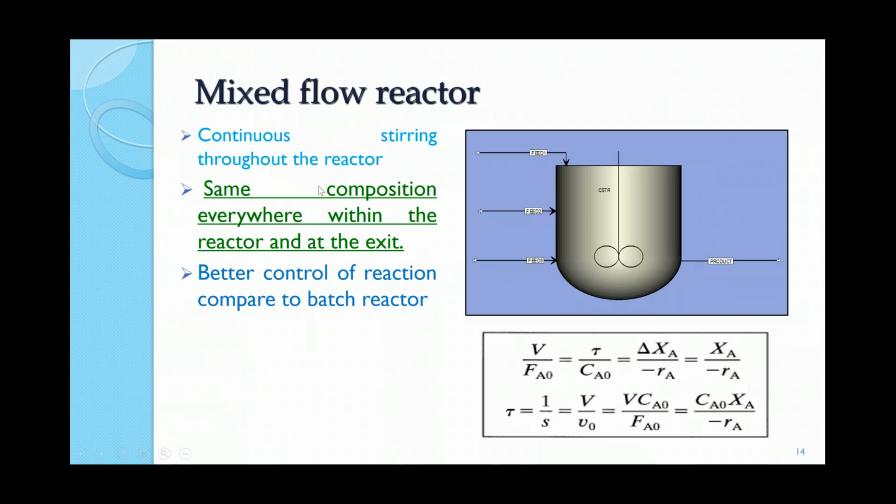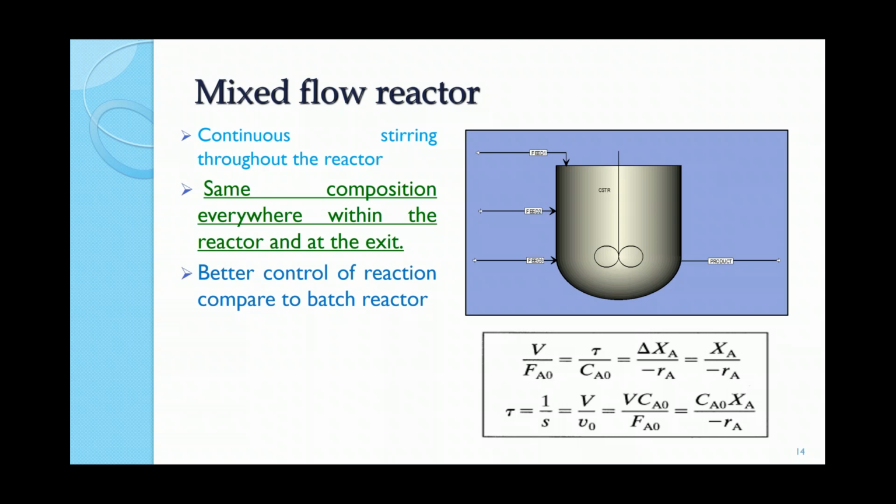Mixed flow reactor is also called CSTR because it is a continuously stirred tank reactor. Here the continuous supply of feed takes place, where a control valve is provided so that at a certain flow rate the feed is processed, and uniform composition is maintained through continuous stirring in the reactor.